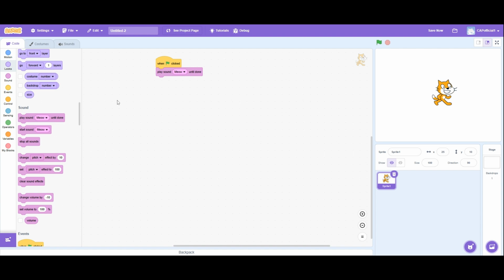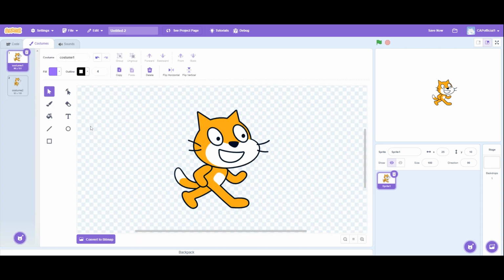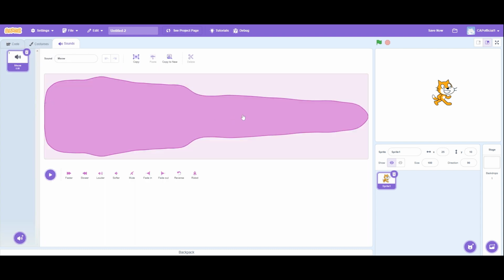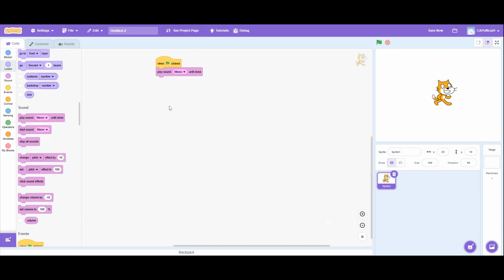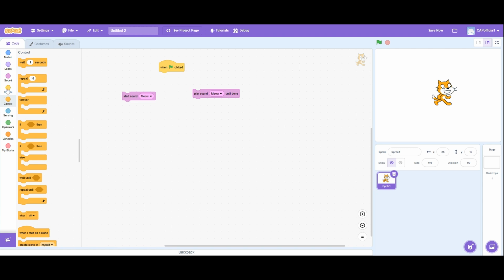First, we learn about play sound until done. So this just plays a sound and stops when the sound is complete. We also have start sound. This just starts the sound and continues playing. Although in this code there isn't a difference, if we add a control loop, by going to control and forever, we can hear a difference.